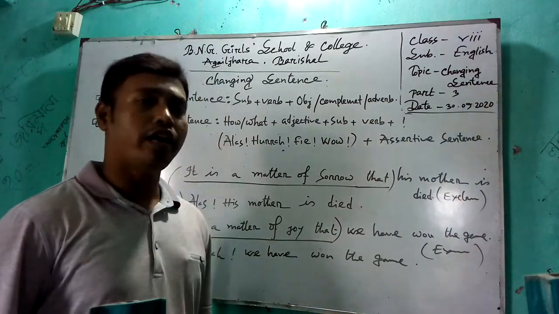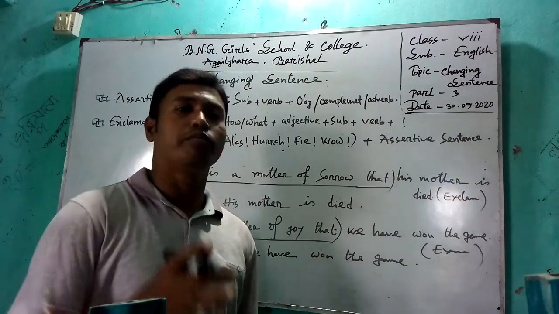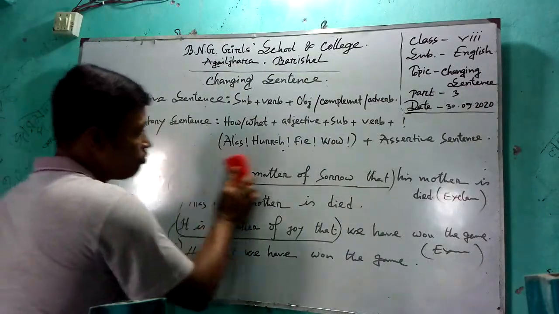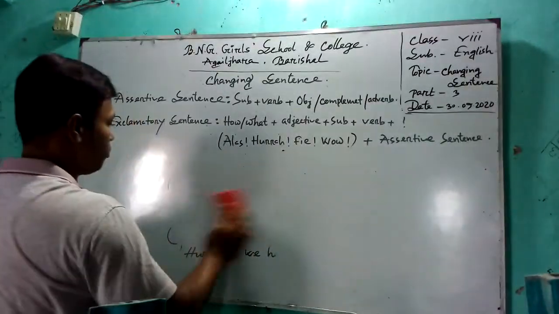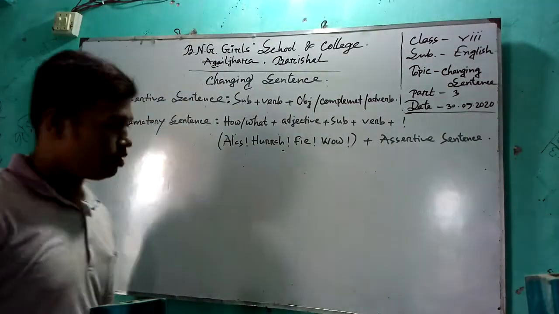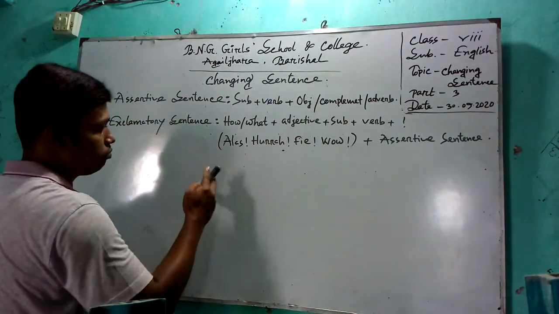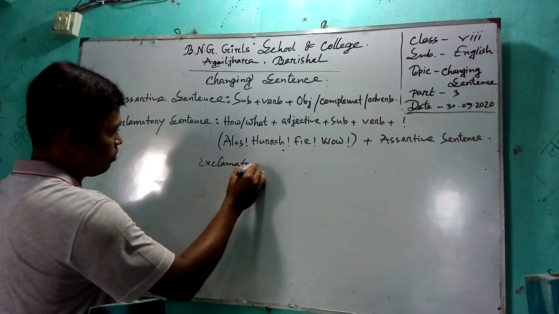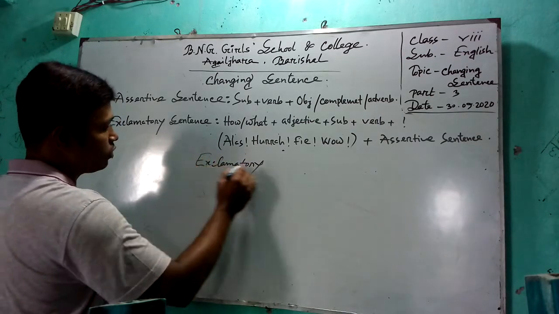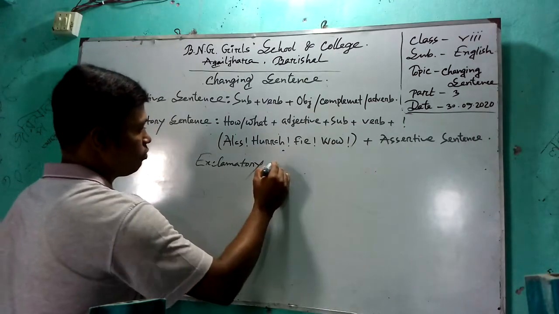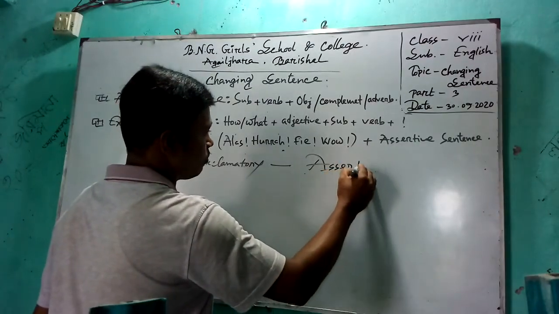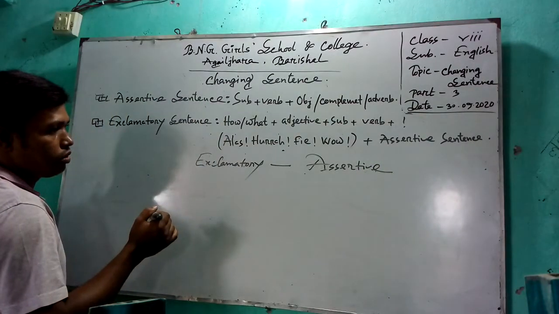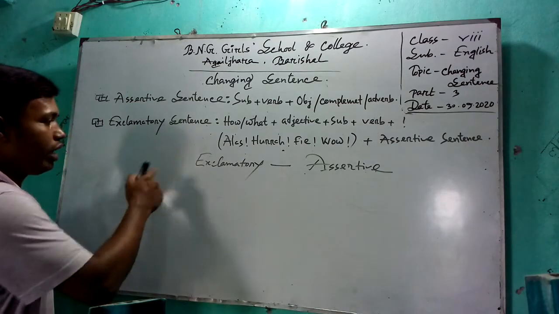My dear students, now I am giving some other examples of how to change exclamatory to assertive. Exclamatory to assertive. You may follow the example like this.